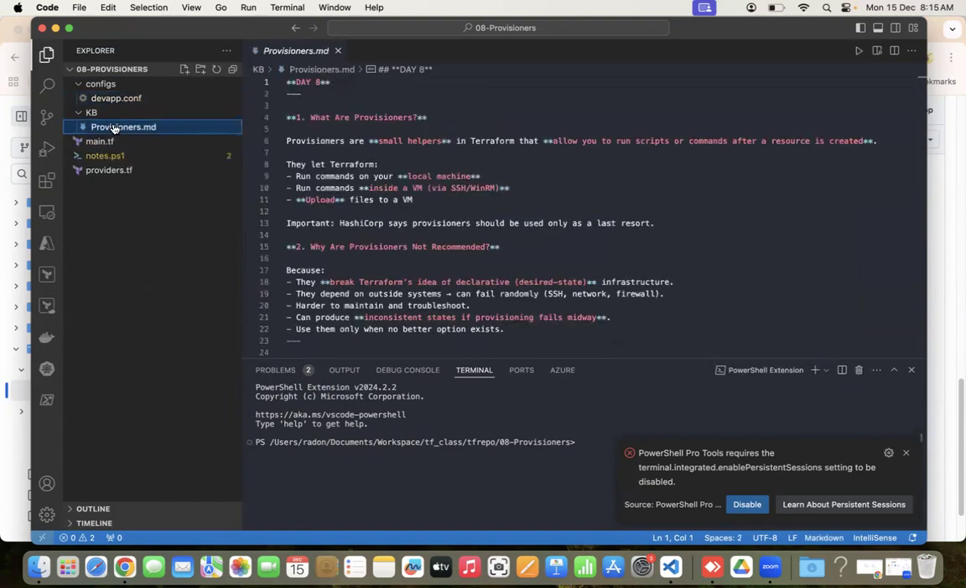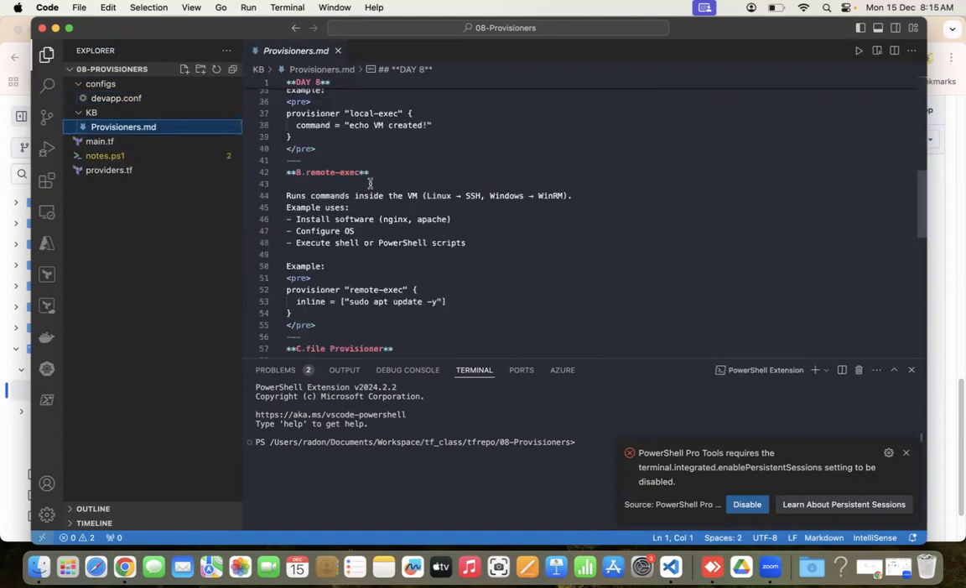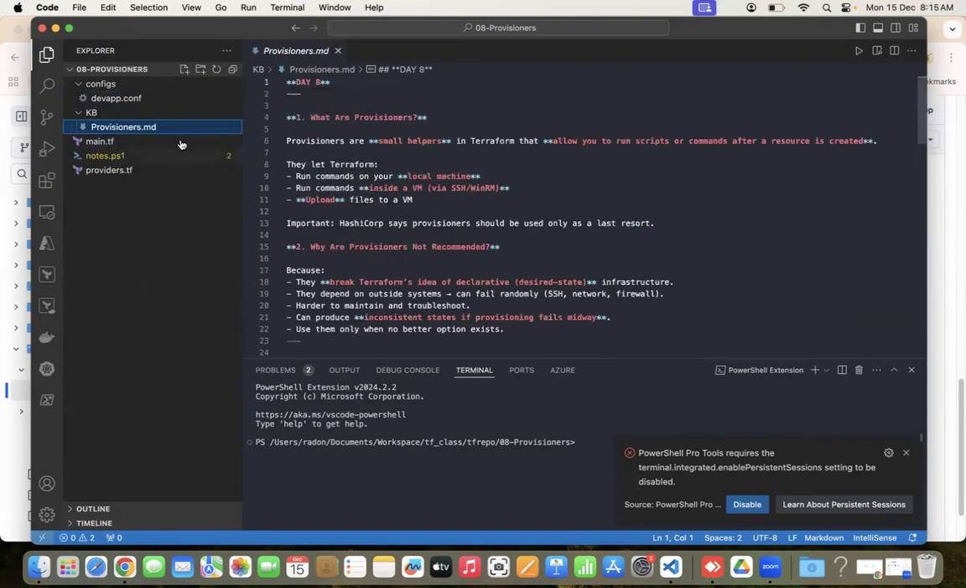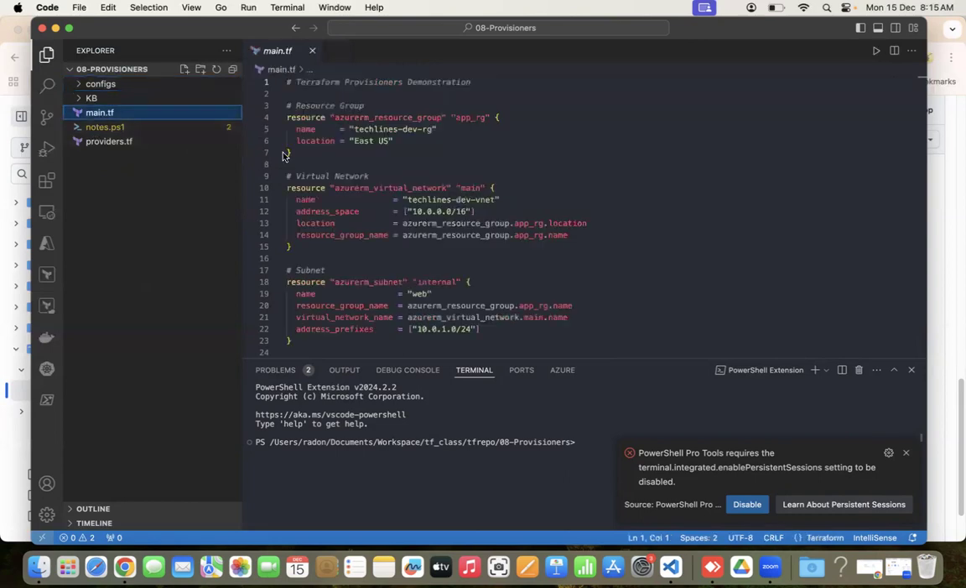into the repo. It has all the content or the concepts related to provisioners. It has nothing to do with the lab, only the configs, main.tf and providers.tf. Let's see what is inside main.tf.